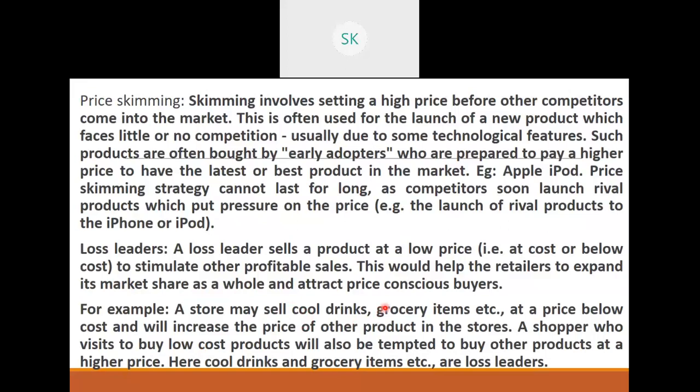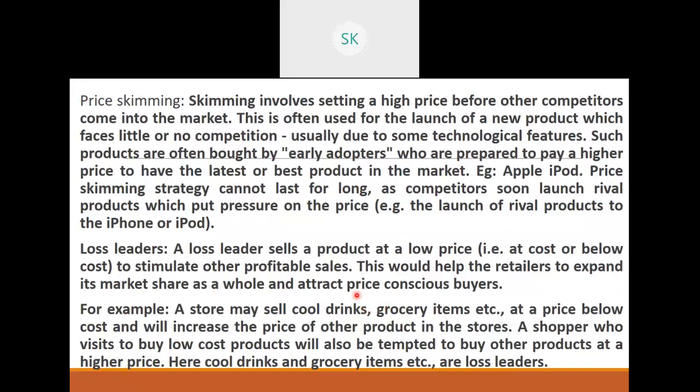So when people walk into a bakery, they not only buy cool drinks or cold water, but they're also tempted to buy other eatables. Okay, so that is how they try to balance their profit, or get their amount back. So these cool drinks, cold water bottles, juice or lassi, all these are called loss leaders. So in the same shop, I reduce the price of one, I increase the price of the other.